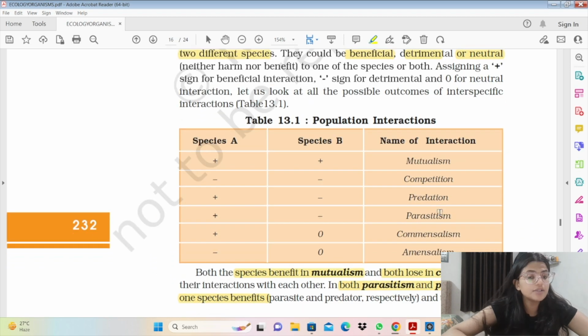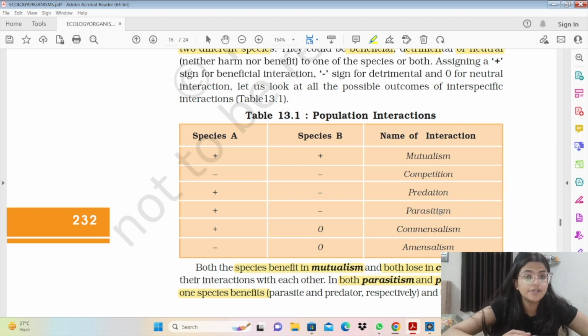So in mutualism, both the species are benefited and it's an obligatory relationship. In competition, both the species are negatively impacted, and predation में एक species को benefit होता है, दूसरा is negatively impacted और detrimental effect होता है. थर्ड इज पैरासिटिज्म. पैरासिटिज्म में एक को बेनिफिट होता है, दूसरे को हार्म होता है. बिकॉज अगर हम पैरासाइट्स की बात करें, it takes nutrition and the shelter from the host organism और होस्ट को अल्टीमेटली नुकसान ही हो रहा है.